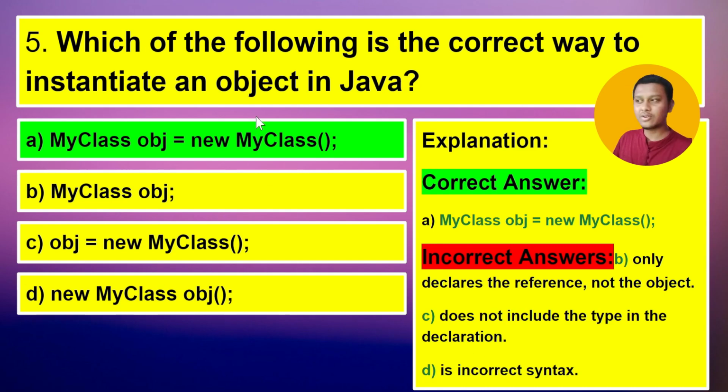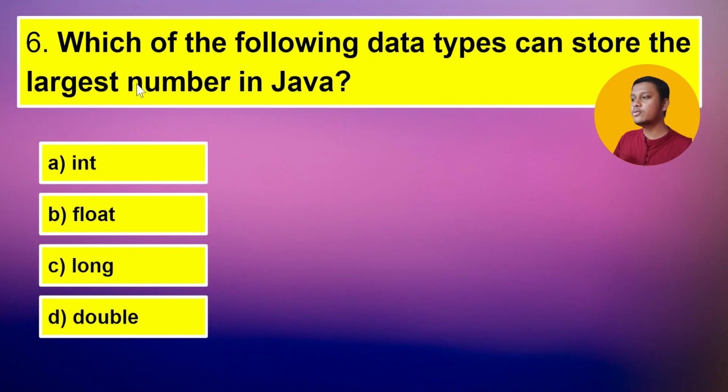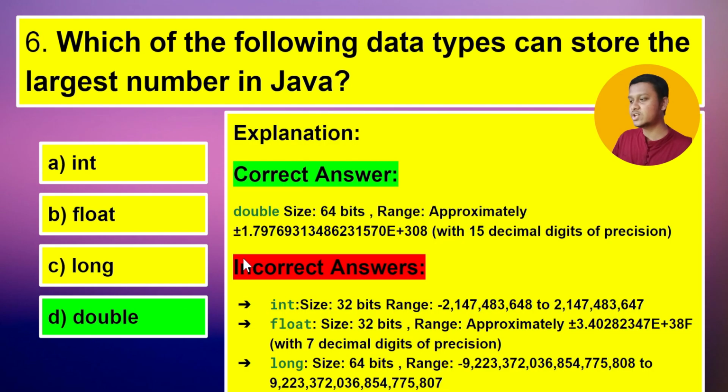So now let's jump to our next question, which is which of the following data types can store the largest number in Java? Int, float, long, and double. So the correct answer is double. As you can see in the explanation, the double size is 64 bits and its range is approximately 1.797 something.